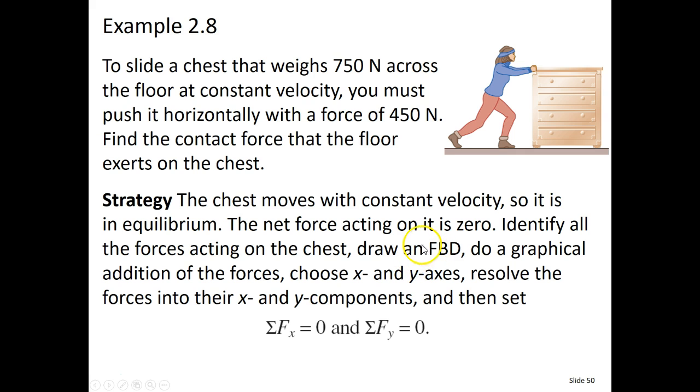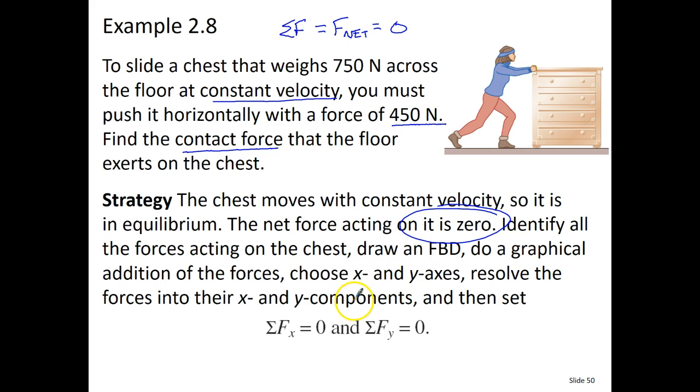This is example 2.8. To slide a chest that weighs 750 newtons across the floor at a constant velocity, notice that means the sum of the forces, or we can call this the net force, will be equal to 0. So it's at a constant velocity. We push it horizontally with a force of 450 newtons. They want us to find the contact force that the floor exerts on the chest. Because this chest is moving with a constant velocity to the right, it's in equilibrium. The net force has got to be 0.